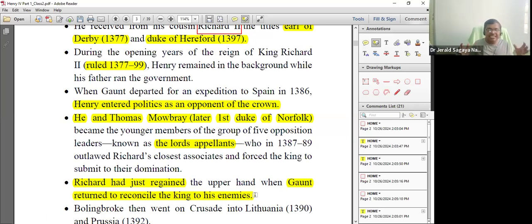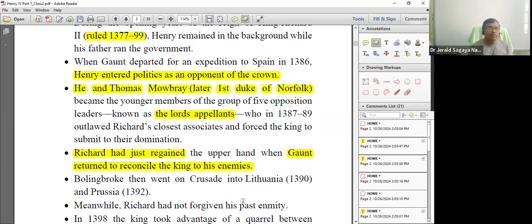அவங்க 2 பேரையும் reconcile பண்ண வச்சது வந்து John of Gaunt, the uncle of Richard II and the father of Henry Bolingbroke. அப்ப அவரு உள்ள பூந்து அந்த 2 பேருமே கசின்ஸ், பங்காளிங்க, அந்த பங்காளிங்க 2 பேரையுமே சமாதானப்படுத்திட்டு, பாலிங்ப்ரூக் இங்க இருந்தா நல்லா இருக்காது அப்படின்னு சொல்லிட்டு he is sent on a crusade into Lithuania. Okay, he was sent into Lithuania in the year 1390, and later he was also in Prussia fighting a crusade.